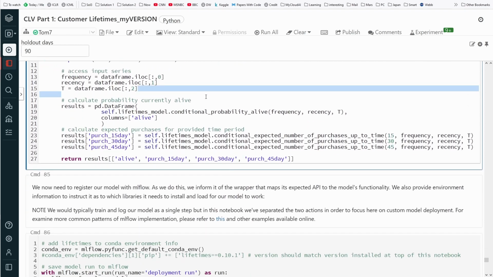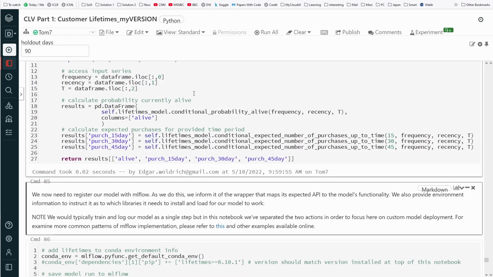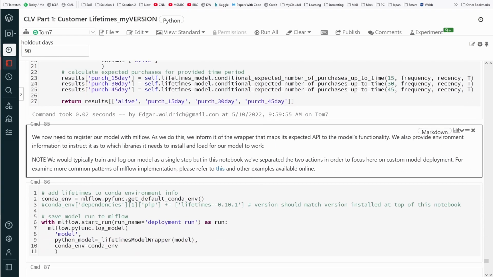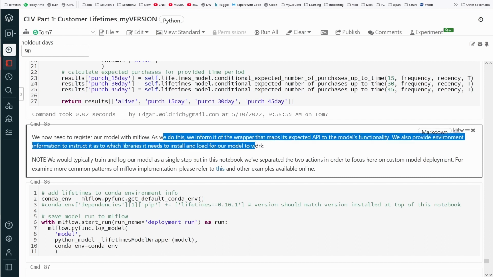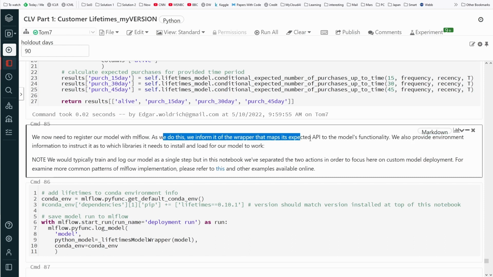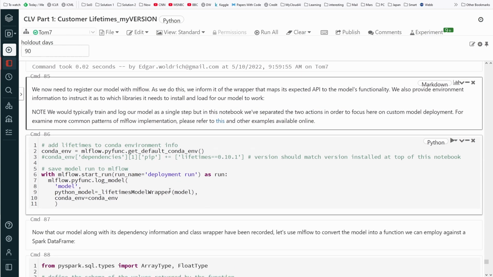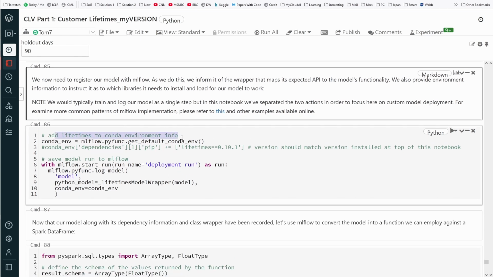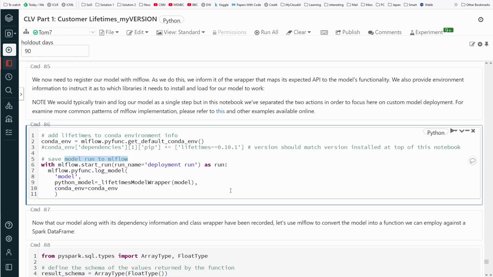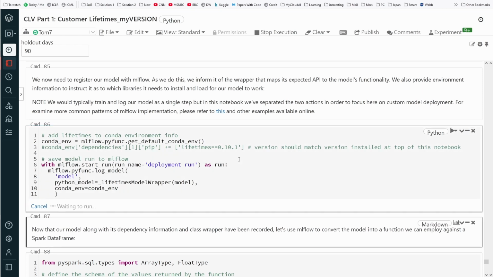Beautiful. So let's do this. Let's see if it works. We now need to register our model with MLFlow. As we do this, we inform it of the wrapper that maps its expected API to the model functionality. We also provide the environment, with the lifetimes info, and save the model run to MLFlow. This is the nice part.